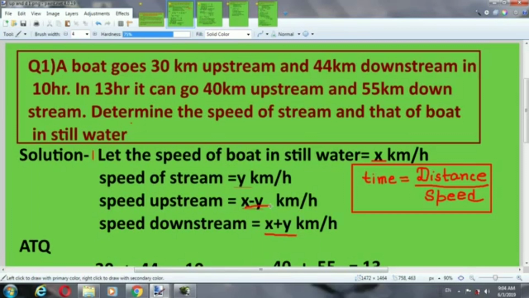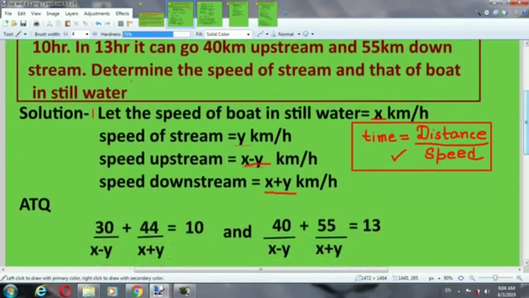Now according to the question, time taken by both downstream and upstream is 10 hours. So we will use the formula: time is equal to distance by speed. Distance covered in upstream is 30 kilometers.